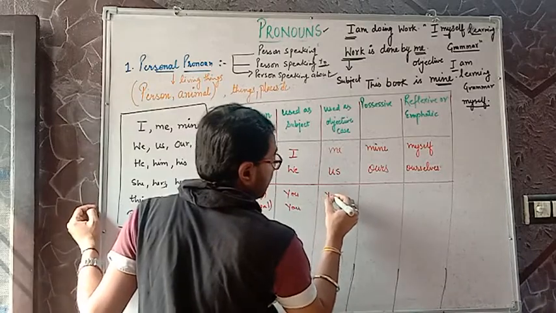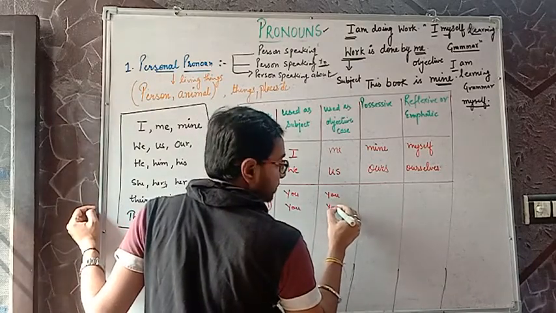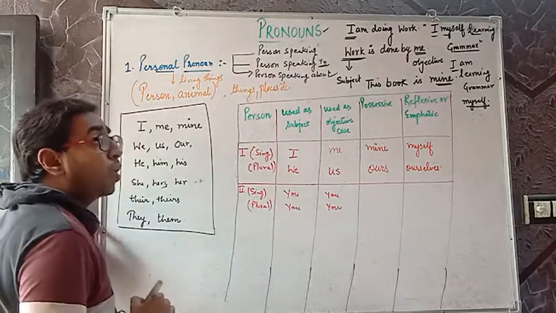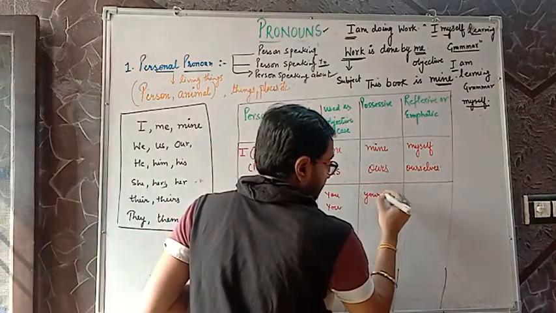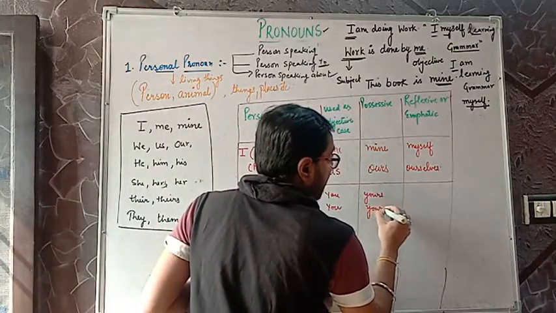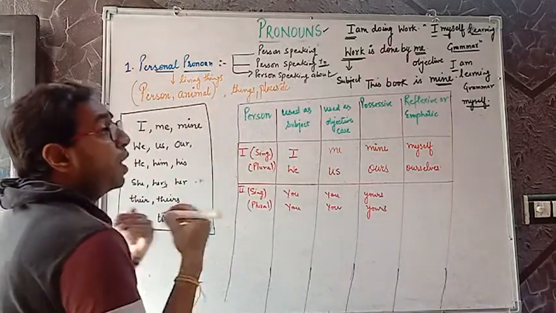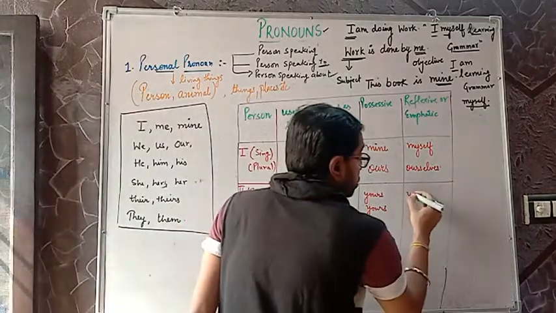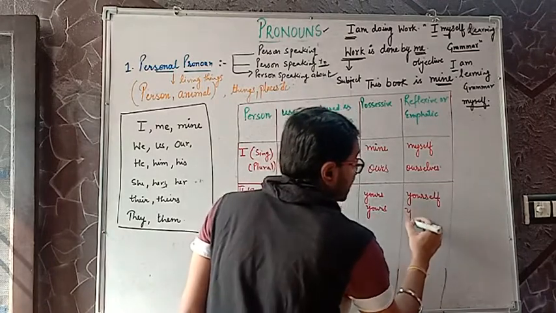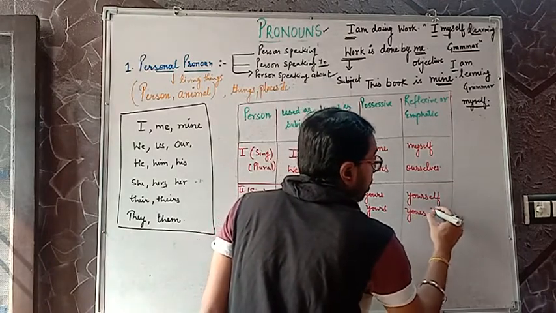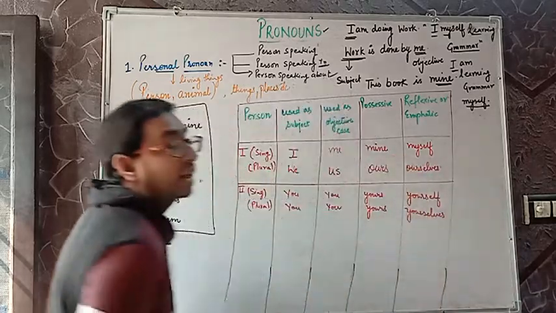Again, as the objective case, we use you only. And when we talk about possessive, it becomes yours. And when we talk about reflexive or emphatic, it becomes yourself in terms of singular and yourselves in terms of plural. Are we clear?